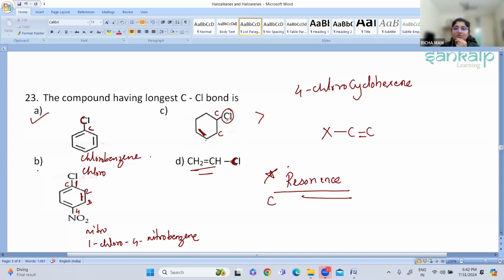So because of that, no resonance is taking place. If no resonance, then there won't be any partial bond formation. If no partial bond formation, then the bond is not strong, and it is a long bond. So the C-Cl bond length will be longest in option number C.